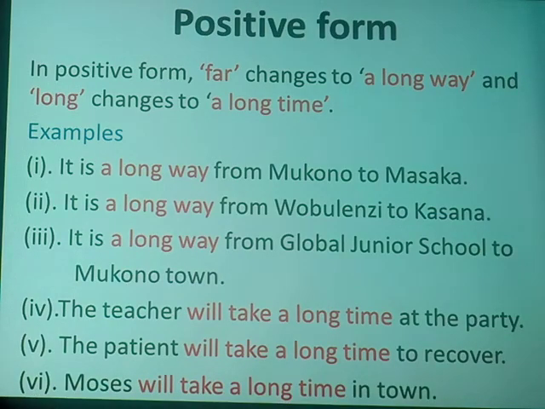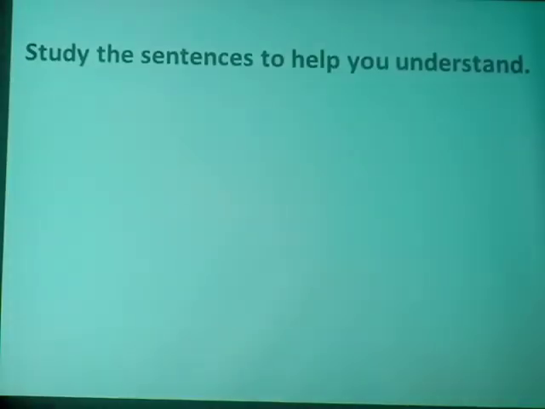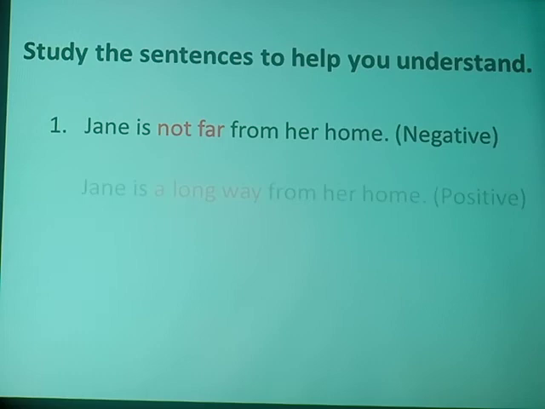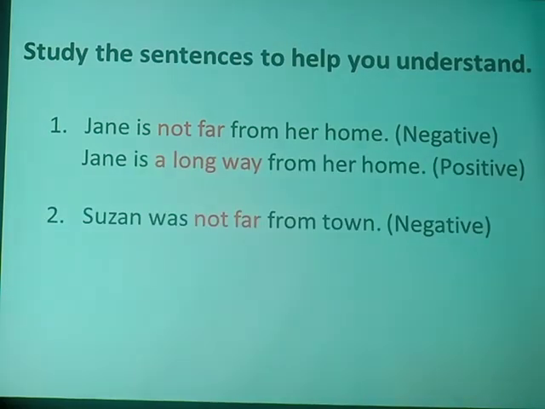Dear friends, the very last number says, Moses will take a long time in town. That is when we're asked to change from long to a long time, far to a long way. I hope you've learned a lot. Can't wait to share with you the exercise which is yet to come. In that order, I'll ask you to take this simple table to understand very well that Jane is not far from home. Her home is negative. Jane is a long way from her home. It's positive. Yes, not far is changing to a long way.